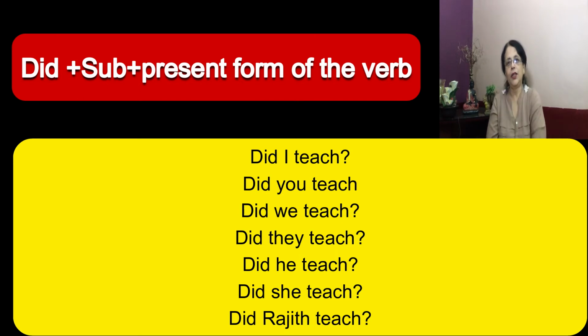So let's see. You taught. How will you make the question? Did you teach? We taught. Did we teach? They taught. Did they teach? He taught. Did he teach? She taught. Did she teach?